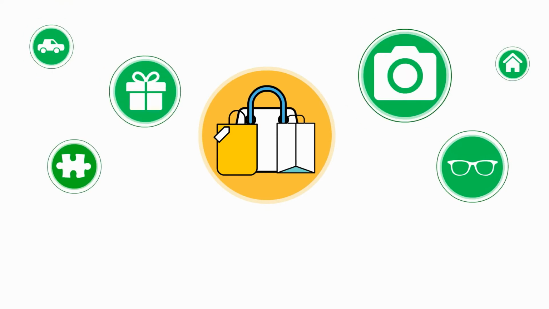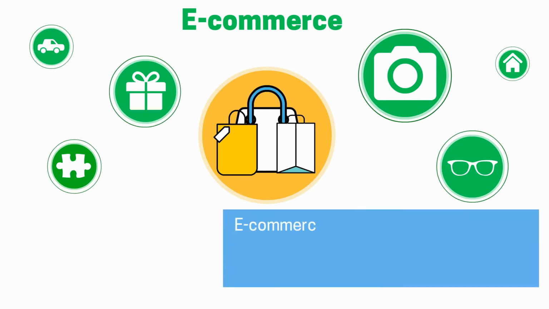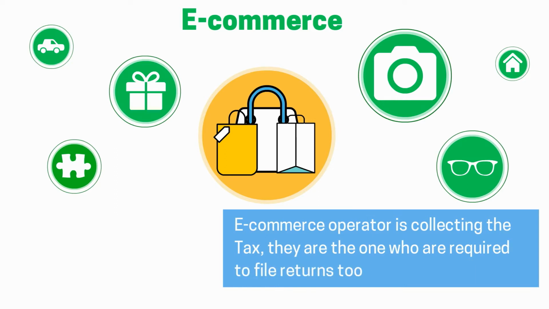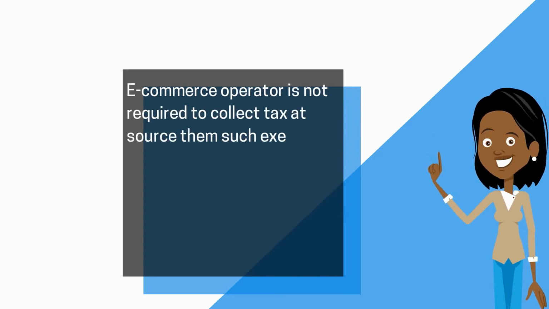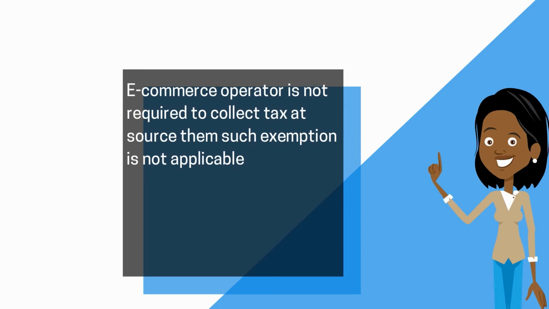Supplier of goods and services through e-commerce operators who are required to collect tax at source. There is a simple logic behind this prohibition. As the e-commerce operator is collecting the tax, they are the ones who are required to file returns too. The most important point to be kept in mind is that if the e-commerce operator is not required to collect tax at source, then such exemption is not applicable. The last category will include any such activity which is notified by the government on the recommendation of the council. Now, we've discussed all the registered taxpayers who are prohibited from registering under the composition scheme as specified under Section 10 of the Act.